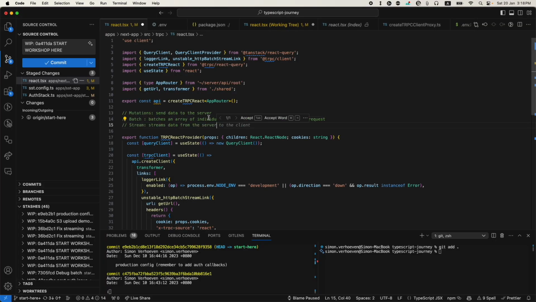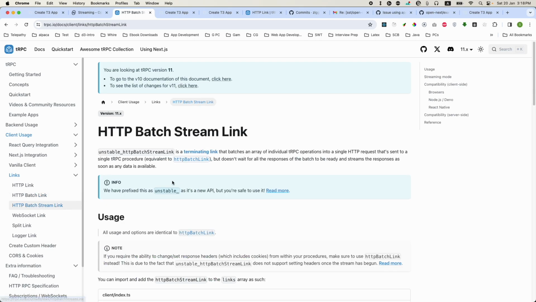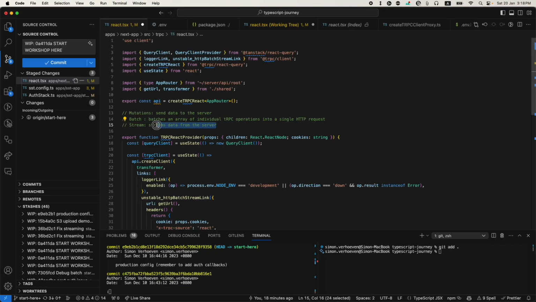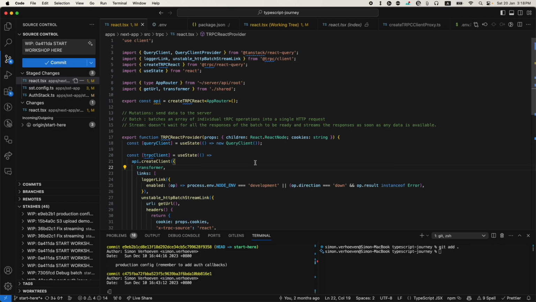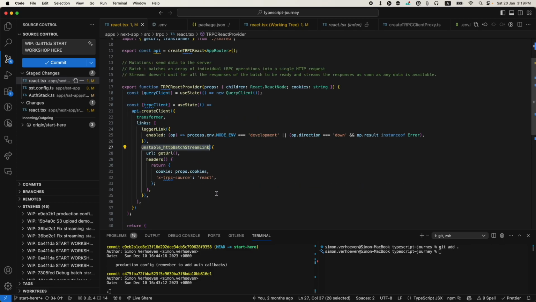So then what is streaming? Streaming is another optimization on top of batching, which means the terminating link doesn't wait for all responses to be ready, and streams the responses as soon as they become available. So now we actually understand everything to do with what this function is doing. Why is it not working?